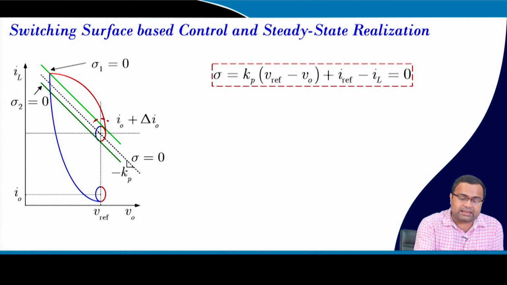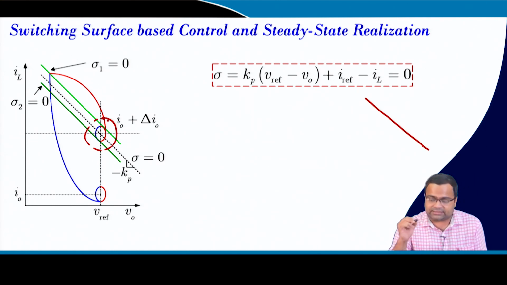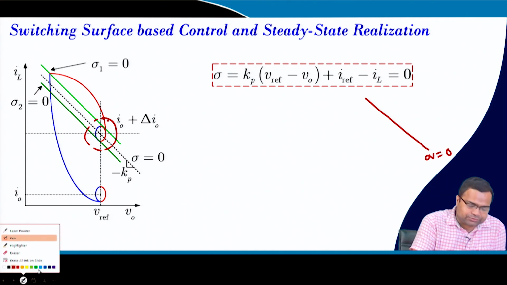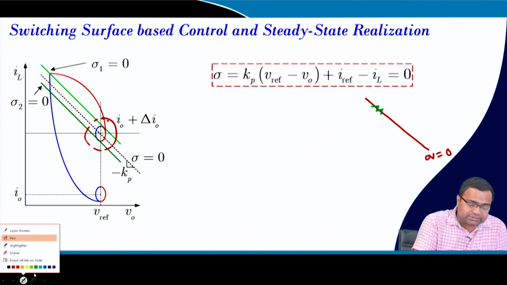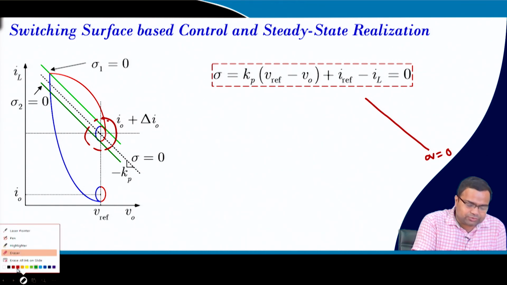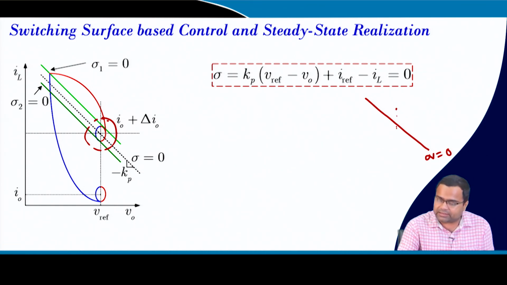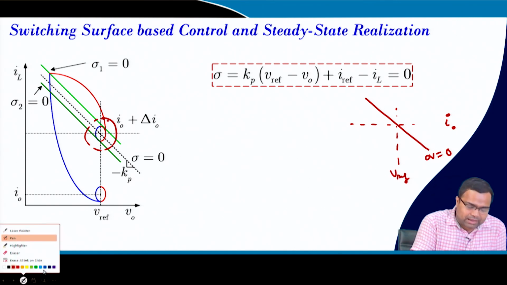I am trying to highlight this particular part. If you take the sigma here, this is a line, let us say sigma equal to 0, and suppose this is my trajectory. That means I want to operate like this, under steady state. So, I will choose one operating point here. This is my load current, this is my reference voltage. Now, I want to operate.